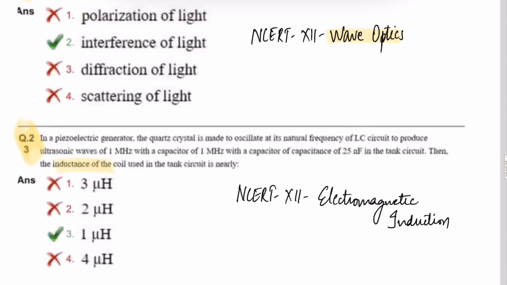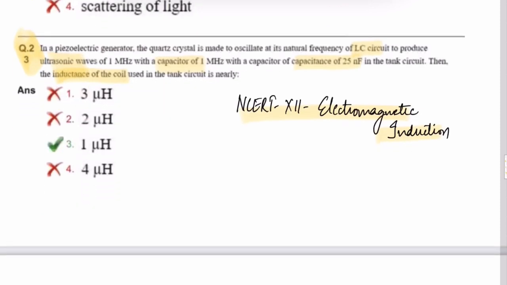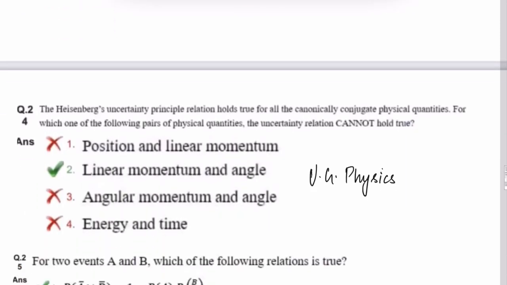Question number 23. It has asked the inductance of a coil. So it deals with LC circuit, ultrasonic waves, capacitor, capacitance. So these are all questions from electromagnetic induction, NCERT class 12. Let's move to the next physics question. 24th question, the Heisenberg's uncertainty principle. So this we have not learned in class 11th or 12th. So to answer this question, you have to refer to first year physics.